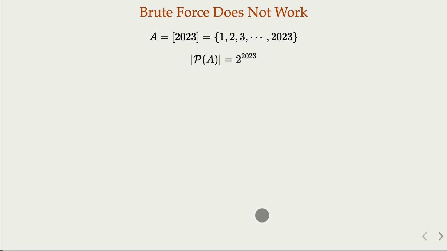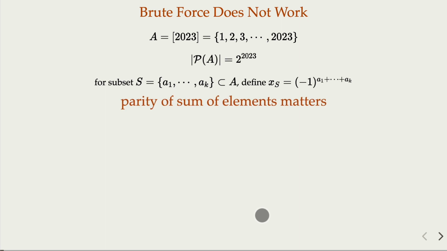Now when we do some analysis, we know that what matters for the value x is the parity, that is, the sum being even or odd. So the parity of the sum of elements matters. For this sort of problem, a common trick is to consider a particular subset and its complement or some other relation. So let's try that approach.